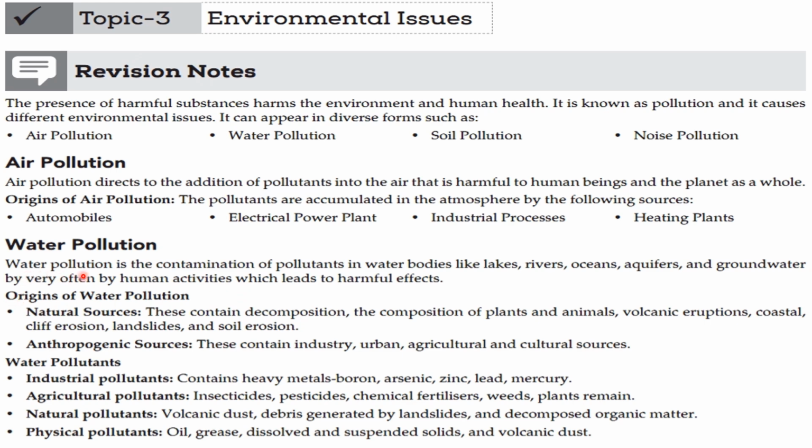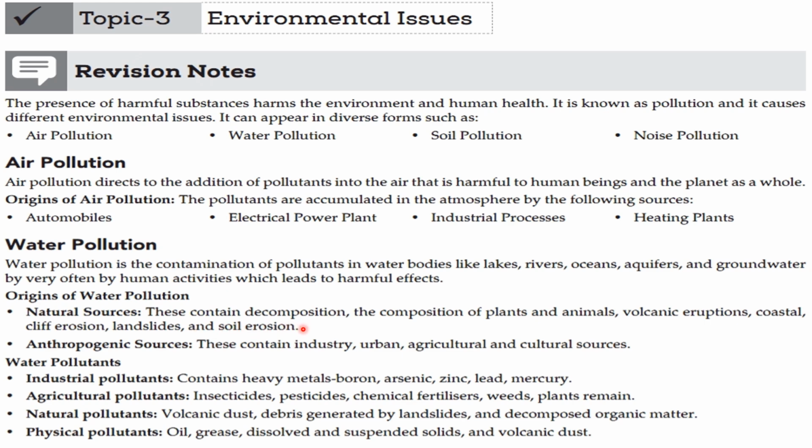Water pollution. Water pollution is the contamination of water bodies like lake, river, ocean, aquifer, and groundwater by pollutants, very often by human activity, which leads to harmful effects. Origin of water pollution, natural sources.